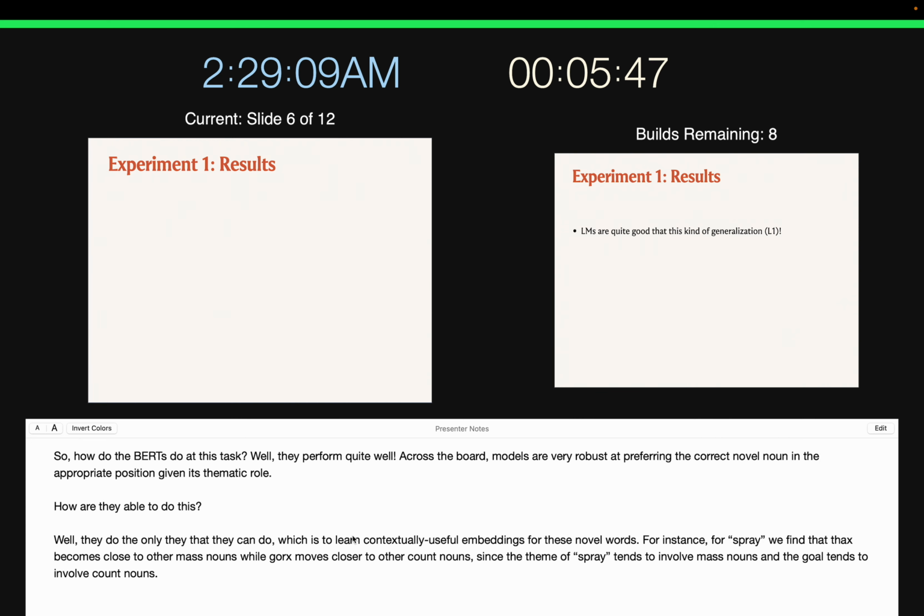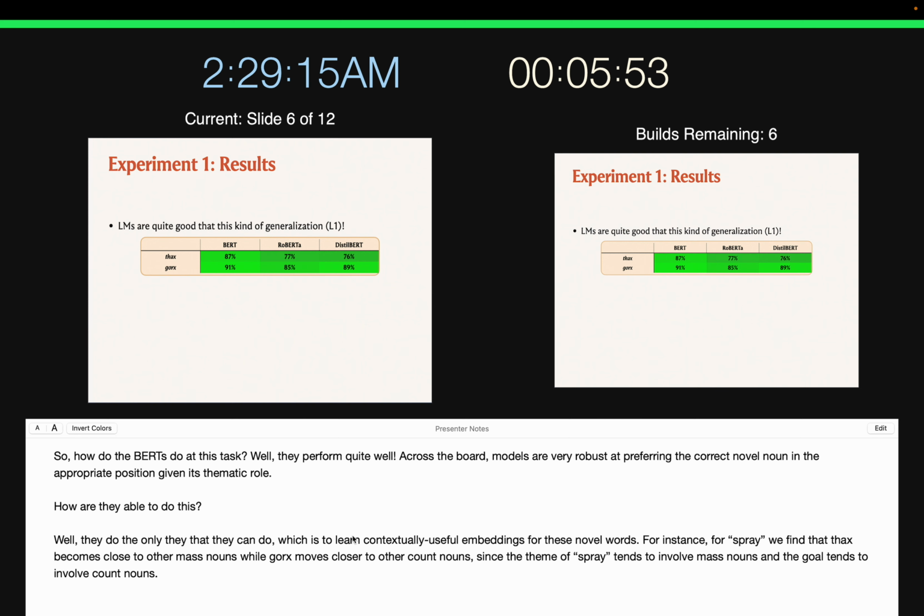So, how do BERTs do at this task? Well, it turns out that they perform quite well. Across the board, models are very robust at preferring the correct novel noun in the appropriate position given its thematic role. That is, given a theme-like position, models know to choose Thax instead of Gorks, and given a goal-like position, they know to do the opposite.